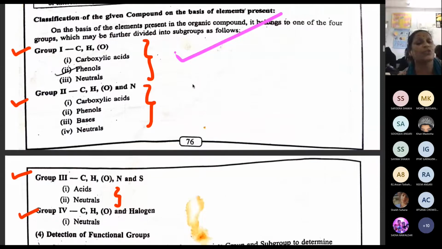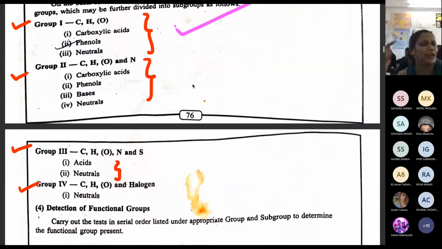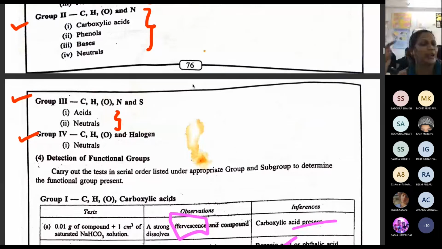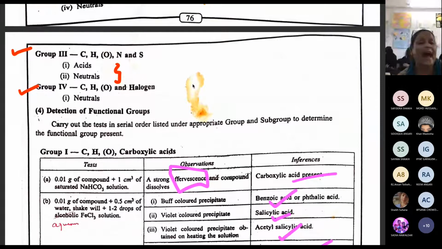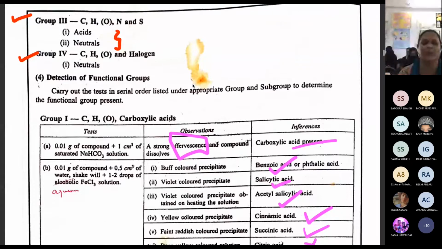If it is CHON, then we have to go for the base also: acid, phenol, base and neutral, all four. If it is CHO with nitrogen and sulfur, then we go for only acid and neutral, because under acid you have sulfonic acid, and under neutral you have thiourea in your syllabus. And if it is only halogen, we can say only neutral: chloroform, carbon tetrachloride, chlorobenzene, bromobenzene are the compounds present.